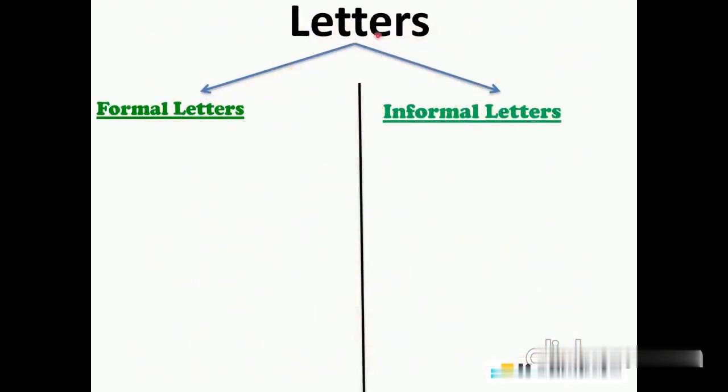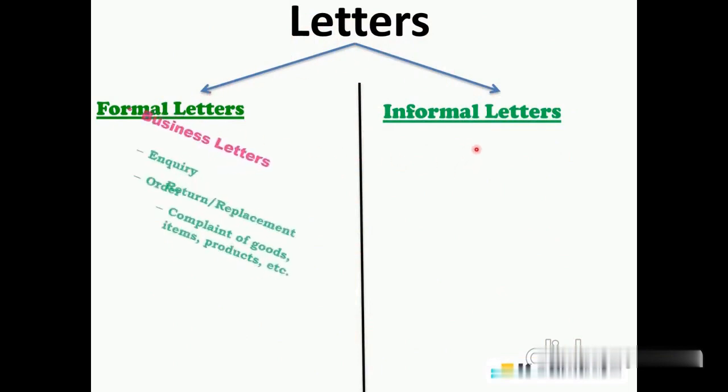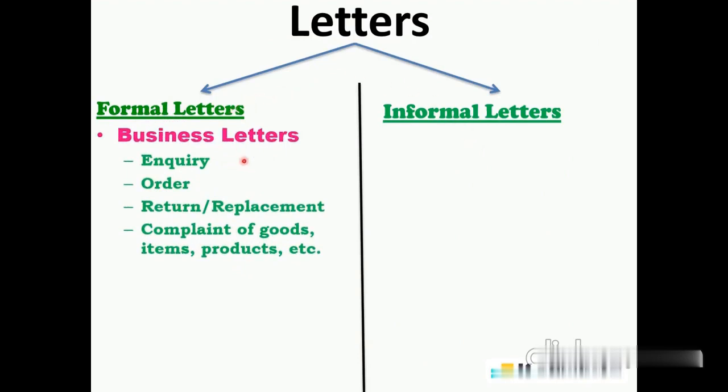First of all, I just want to tell you that letters are of two types, formal letters and informal letters. In formal letters, which letters are going to be covered? First is business letters. What will come under business letters? Inquiry letters, order, if we want to place some order, that will also come under business letter. If we want to return something or we want that the thing should be replaced, that also comes under this business letter. Then we'll have complaint of goods, item, products, etc.